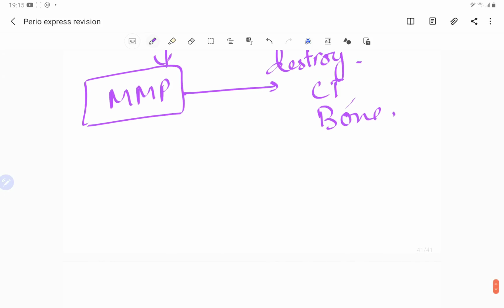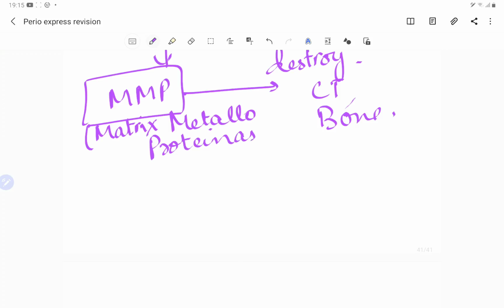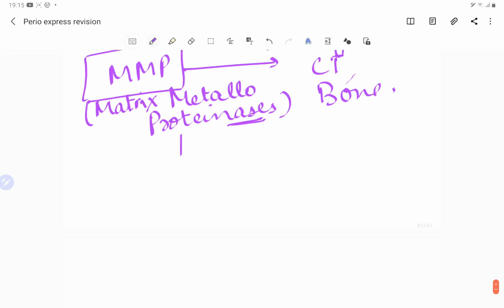So we have got the matrix metalloproteinases. As we can see, -ases, like ACE, that is an enzyme, right? That is obvious, we have studied that in biochemistry, of course. Then these matrix metalloproteinases, or I can just say MMPs, are the proteolytic enzymes which are going to destroy the collagen, or they are going to destroy the gelatin matrix.